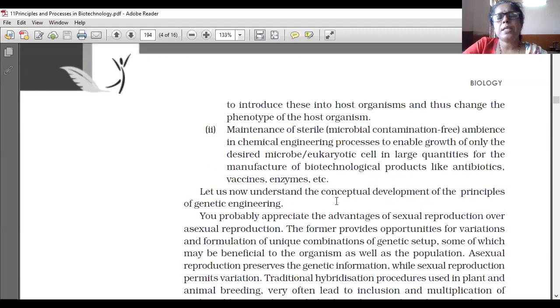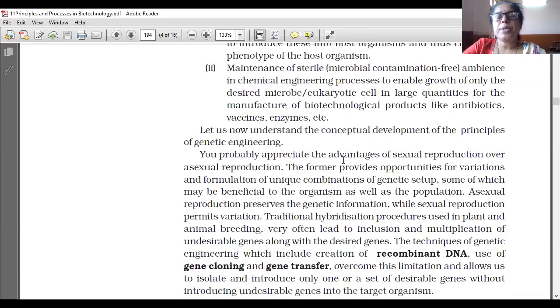Let us now understand the conceptual development of the principles of genetic engineering. The concept of genetic engineering is to properly appreciate the advantage of sexual reproduction over asexual reproduction. Why are we taking the advantage of sexual reproduction compared to asexual reproduction? Because in sexual reproduction, two organisms are involved. A male parent and a female parent are involved. As a result, the offspring formed from sexual reproduction get more desirable characters from both the parents.